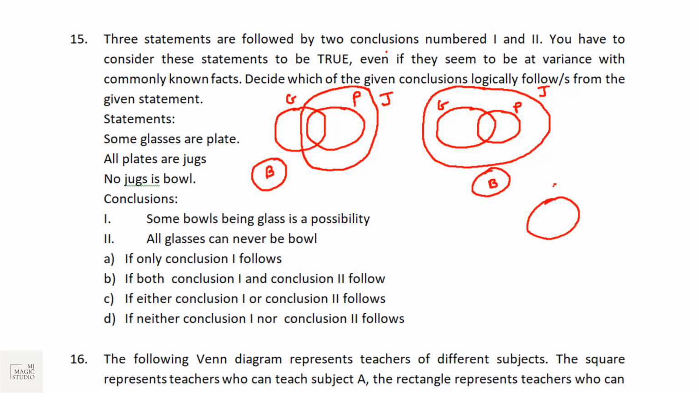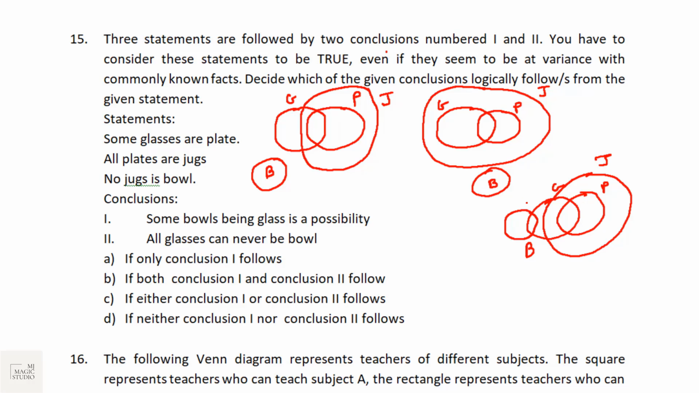Or all glasses are plates. Some glasses are plates, and all plates are jugs, and no jug is a bowl. We can have a common area with bowl and glass also. So 3 possibilities are there as far as the statements are given. Now, if any one conclusion needs to follow, it needs to follow in all the 3 Venn diagrams which we have drawn. Some bowls being glass is a possibility.